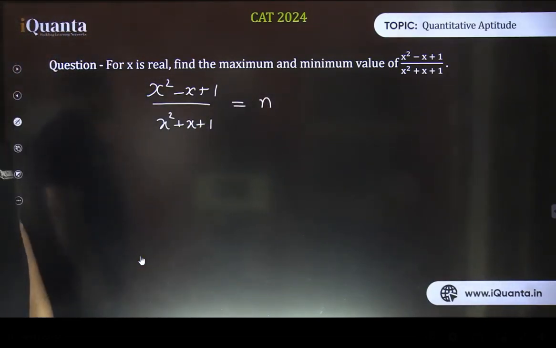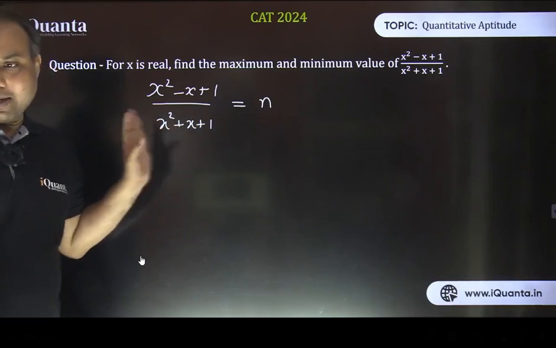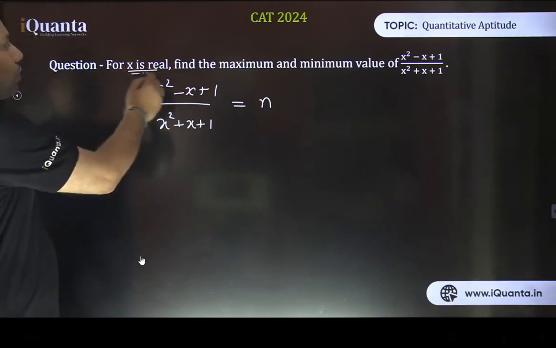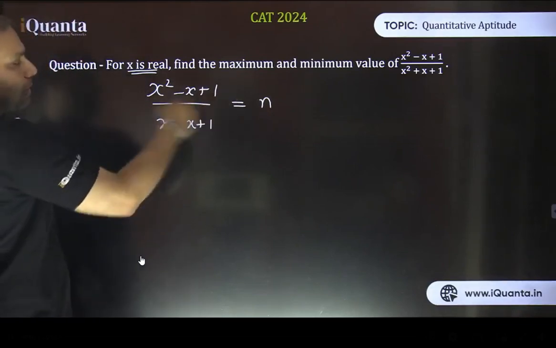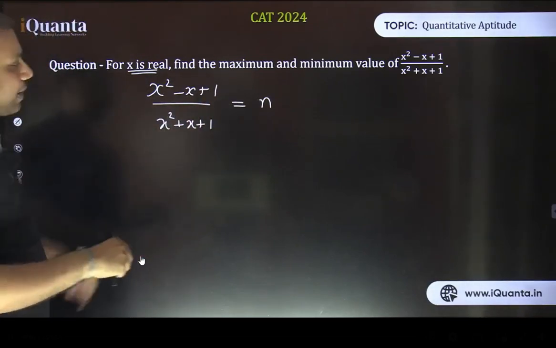Okay? And as somebody was asking, we can't take the denominator to be 0. X is a real number. This is given. X is a real number. But we are not going to make the denominator equal to 0. So now how to simplify this? First just cross multiply and rearrange to make another equation in terms of x. So what are we going to get?